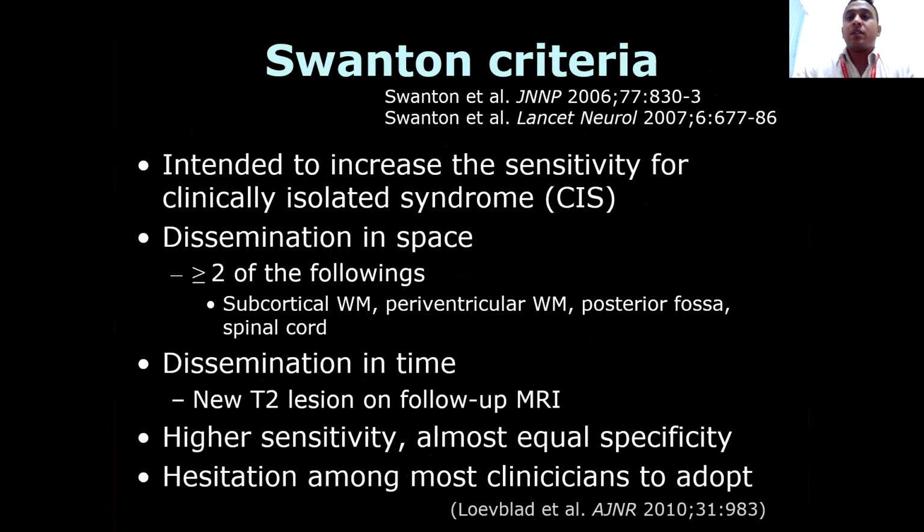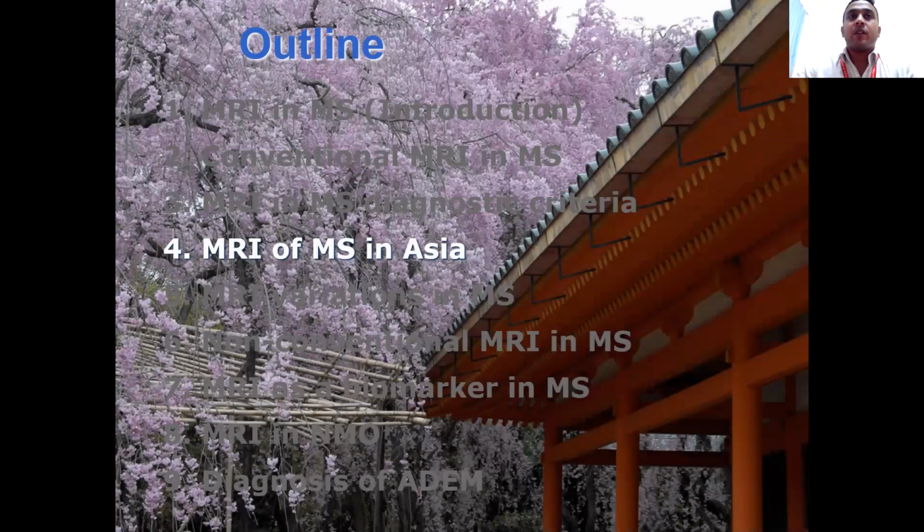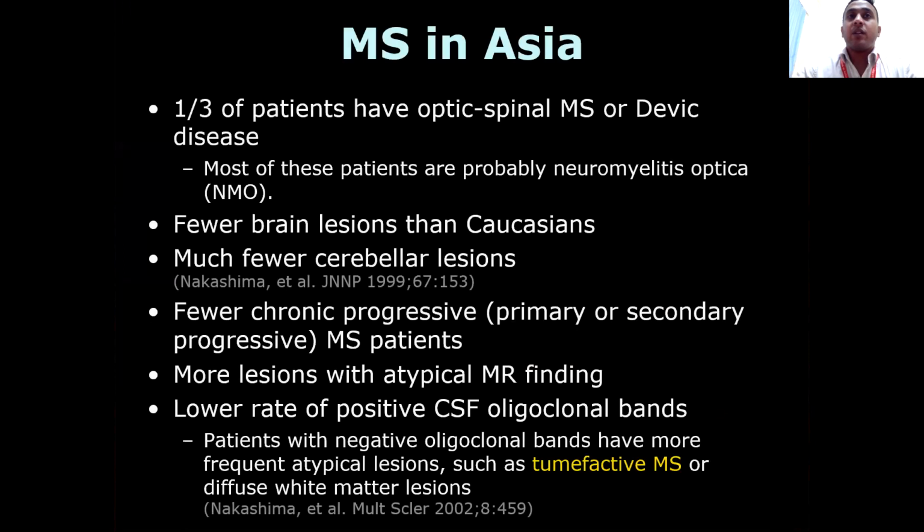There is hesitation among most clinicians to apply MRI criteria in Asia. One third of the patients have optic-spinal MS or Devic's disease. Most of these patients are probably neuromyelitis optica patients. They have fewer brain lesions than Caucasians, and much fewer cerebellar lesions. This was a study done by Nakashima in 1999, so it was a breakthrough.